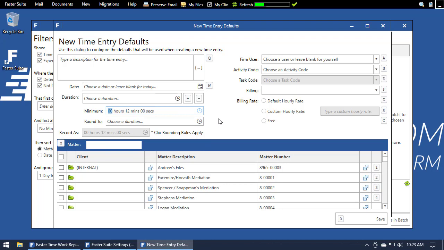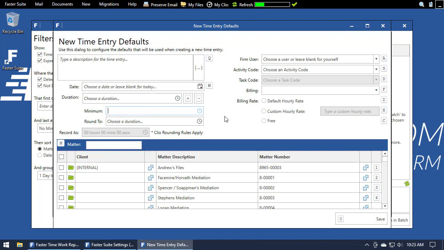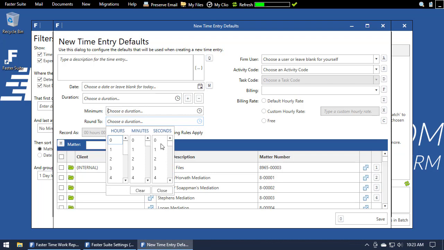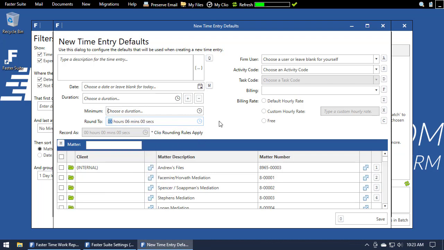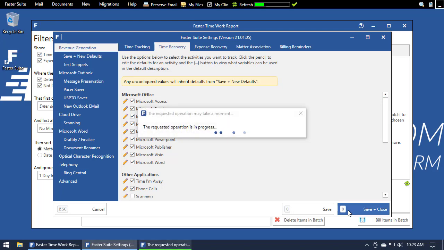My firm doesn't have a minimum time to bill, so in this example, I'll leave this field blank. Round To will always round up to the next multiple of the time we enter. We know that my firm bills in multiples of 0.1 hours, so I'll select 6 minutes for this field. Once we enter this information, we can click Save on the default window, and since we don't want to round Outlook entries, we can also just hit Save and Close on the Settings window.